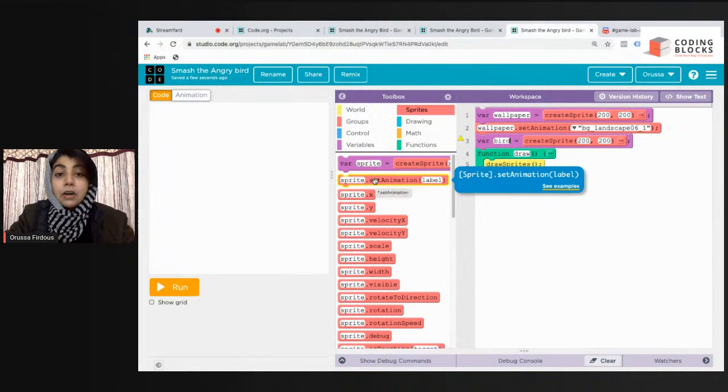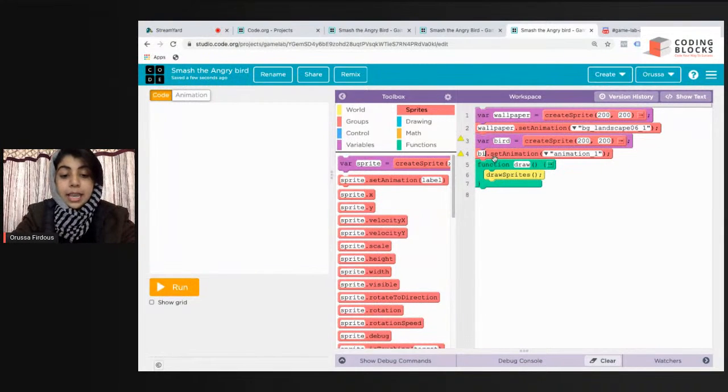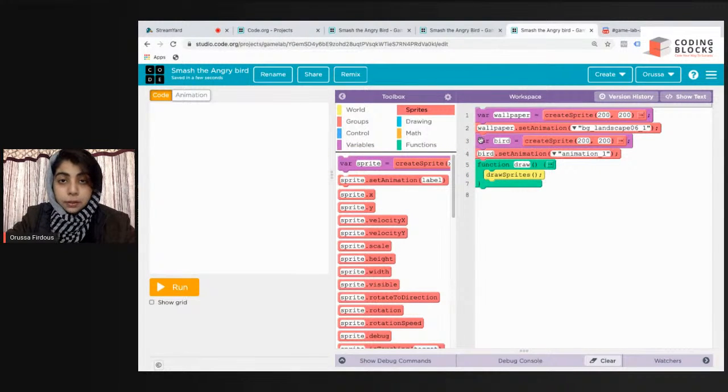Now we have to set its animation. With the same name, bird dot set animation to create sprites. Again, for the ones who are new, go to sprites. Select the first block and bring it here before the draw loop. Sprite dot set animation, give a name to your sprite. Now select which animation you want to set it to. I want to set it to Angry Bird. Let us see.